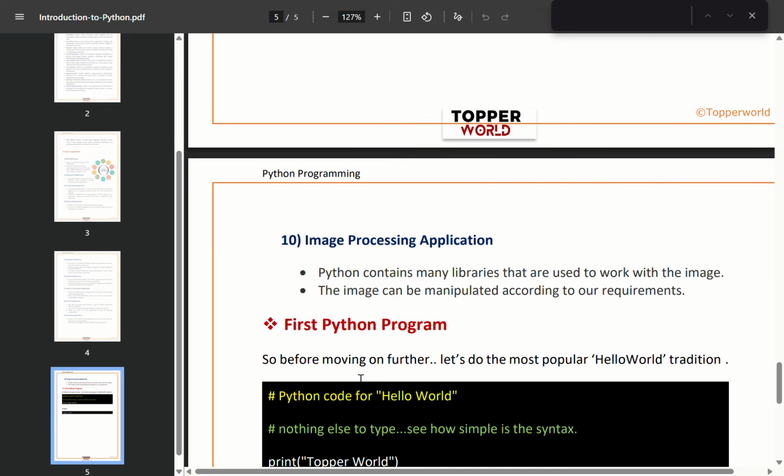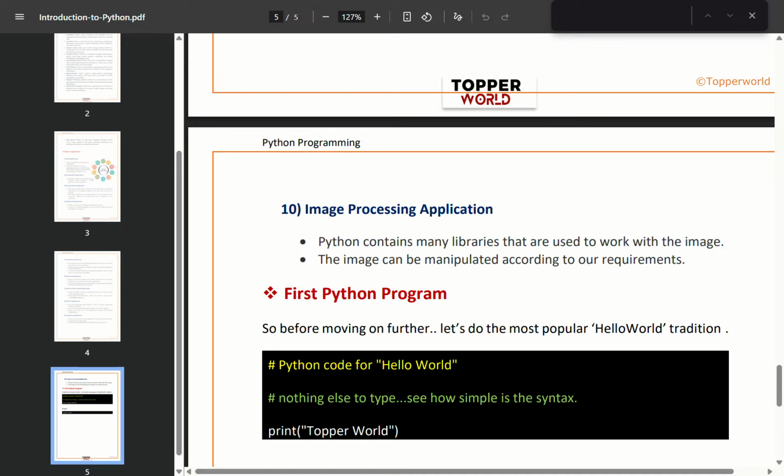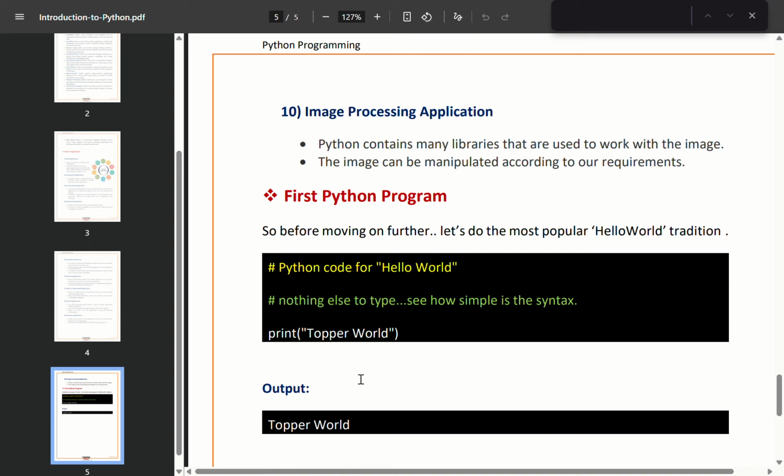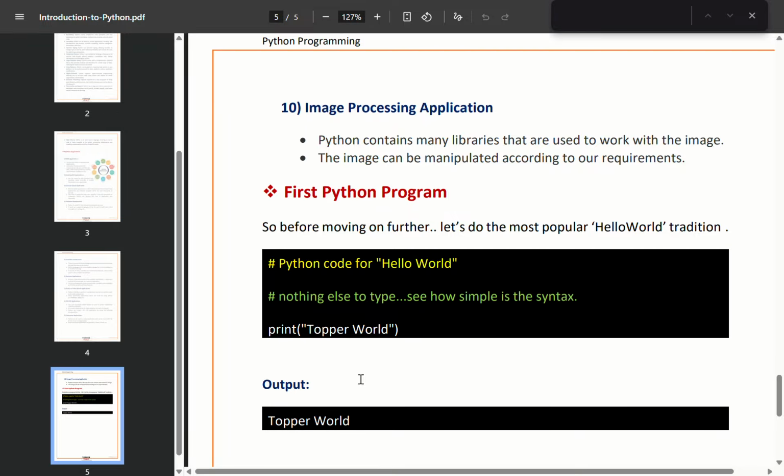Now before moving further, let's write our first program. Traditionally, the first program in any language is the hello world program, right? In Python, writing this program is extremely simple. We just use the print function to display a message. When we write print and inside brackets, we write the text we want to display. Python prints that message on the screen. For example, when we run the program, the output displayed is the text we wrote. This shows how simple and beginner friendly Python syntax is.